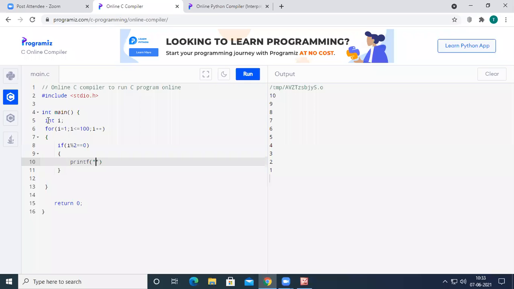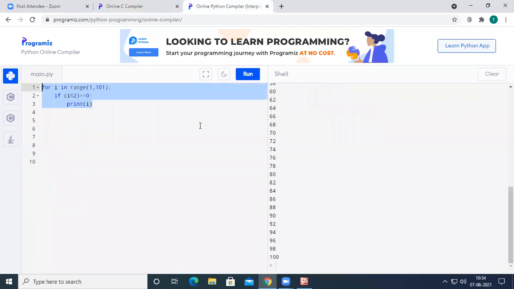So percentage %d \n and then i. If I print this one and run the code, it will print... just a second, we had missed the semicolon at the end. Okay, if I run the code, it will print the numbers from 1 to 100 which are even.